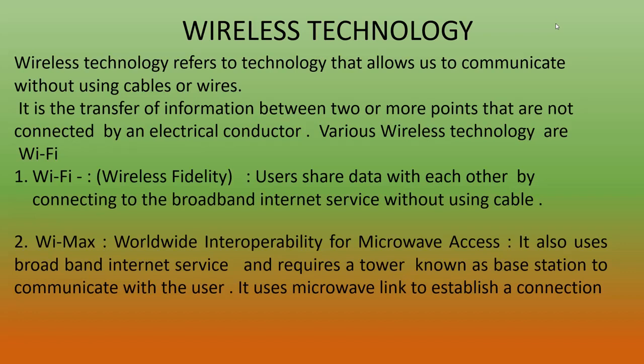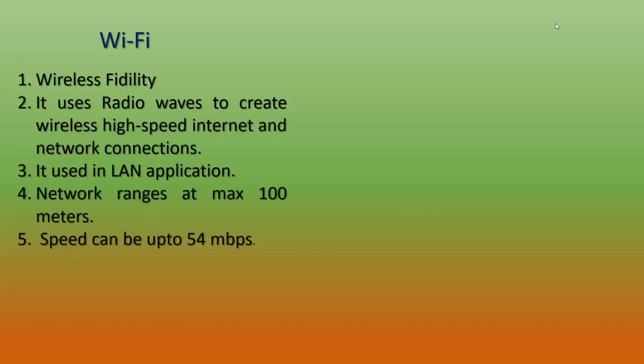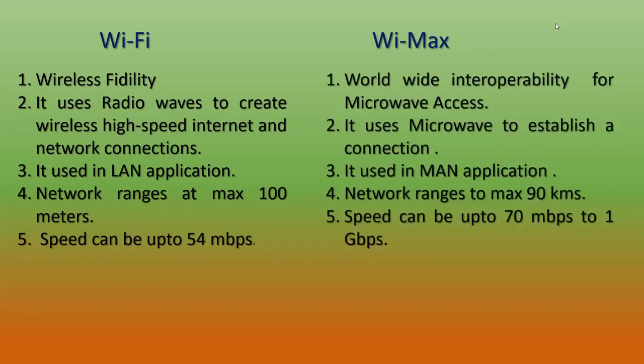Can you say what is the difference between Wi-Fi and WiMAX? Wi-Fi uses radio wave signals for its transmission, whereas WiMAX uses a microwave link. Wi-Fi is used in LAN applications, whereas WiMAX is used in MAN applications, for longer distance.